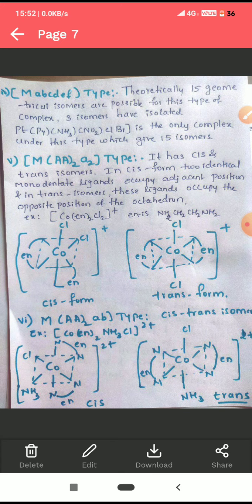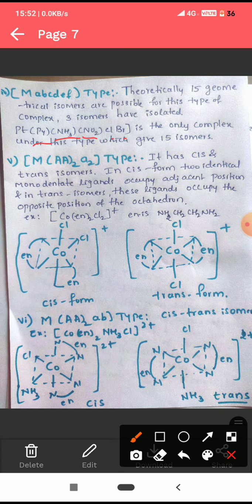Okay, only one complex of this type has been prepared, that is platinum, which has pyridine, NH3, NO2, Cl, Br. All the 6 ligands are different. Only one complex under this type is prepared, which gives a total of 15 isomers.